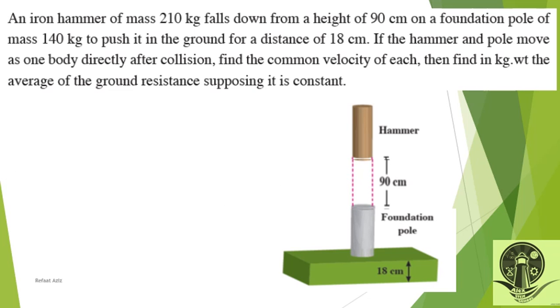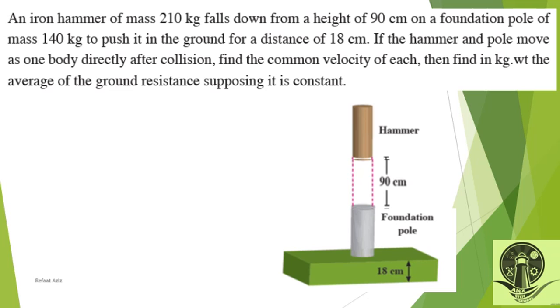Okay, this is another example. We have an iron hammer of mass 210 kilograms. It's too heavy. It falls down from a height of 90 centimeters. This is not an ordinary hammer. It's something like in machines.